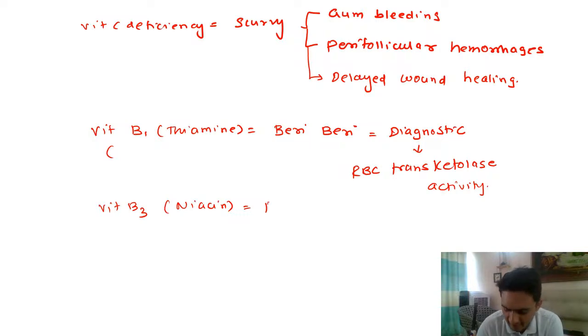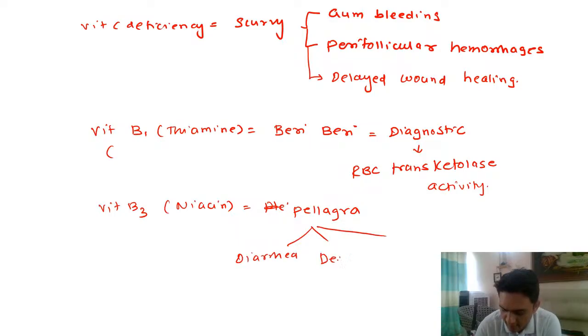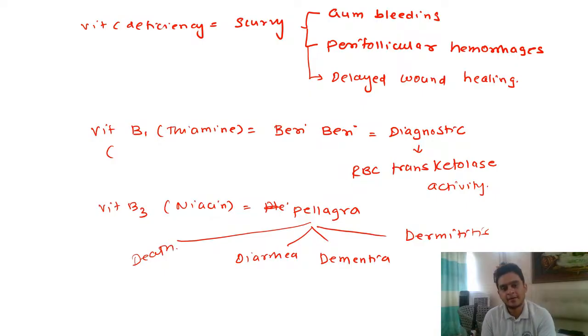So we have pellagra, which is characterized by diarrhea, dementia, dermatitis. Yes, and some, as some students say, yes, the death as well. The four Ds that we can say.